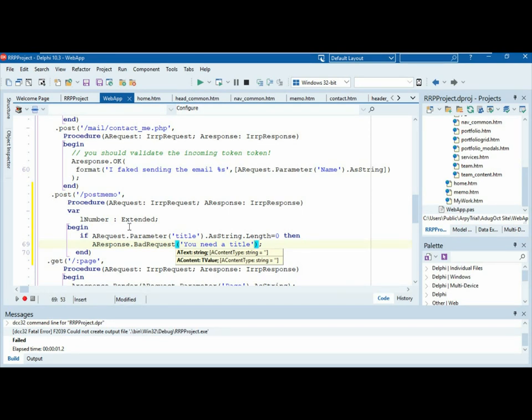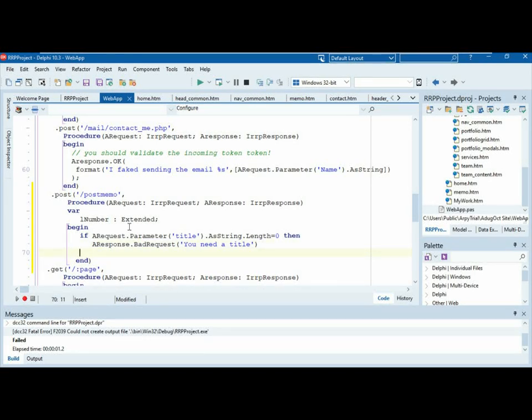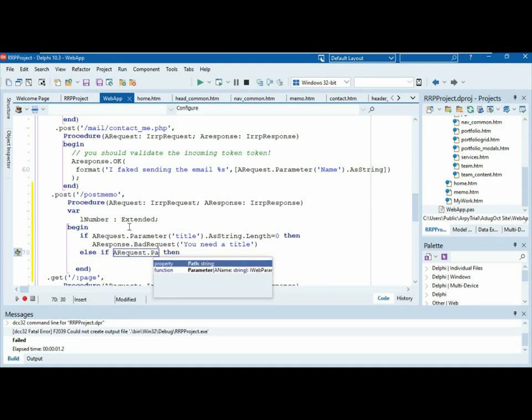Okay, this is one of the things that we shouldn't actually be doing, but it's good for the purpose of the demo. We can do all that down on the client side, and it's way better and much more beautiful. So we don't actually need to validate on the server side, apart from the fact you do the validation, but you don't have to tell the user. It's all done on the client side. You need a title. And that's pretty much all we need to say: bad request, you need a title, that's it.